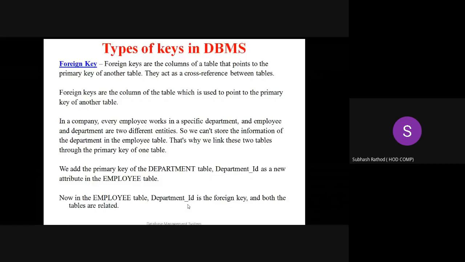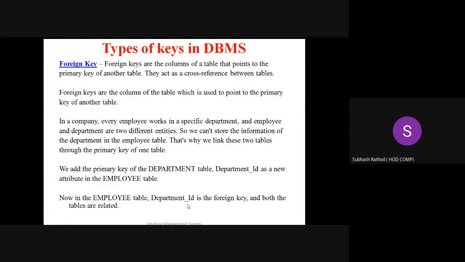In a company, every employee works in a specific department. Warehouse, development, administrator, many departments. Employee and department are two different entities.